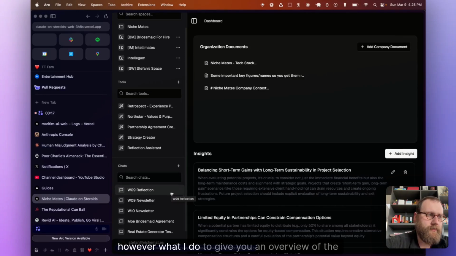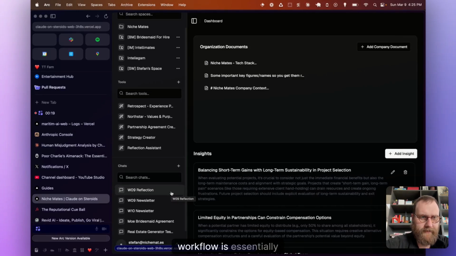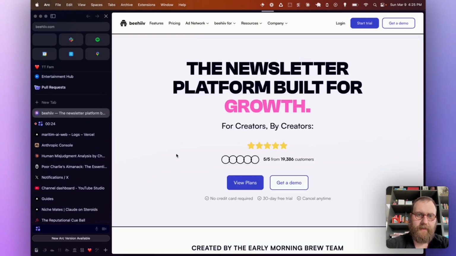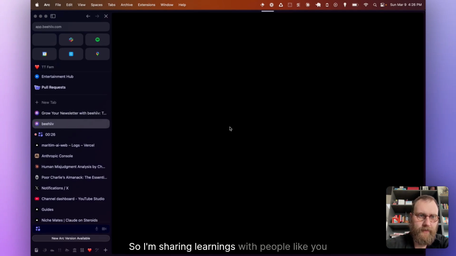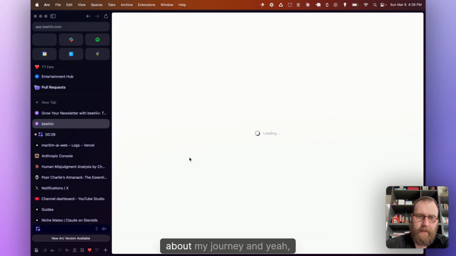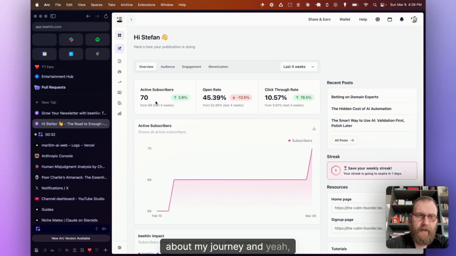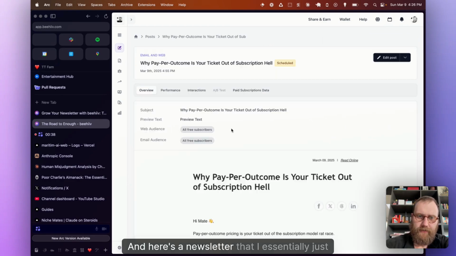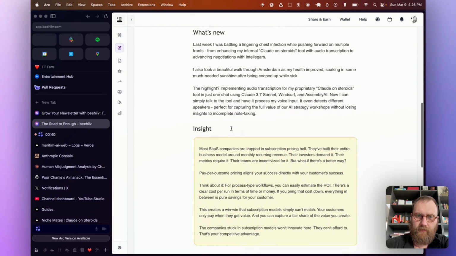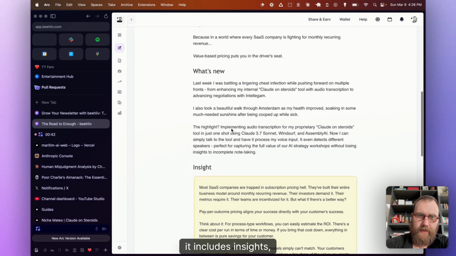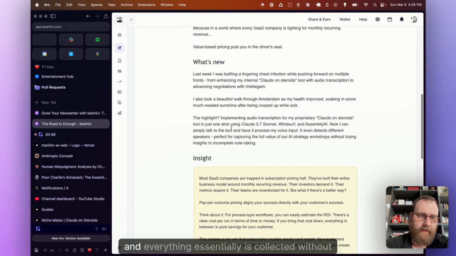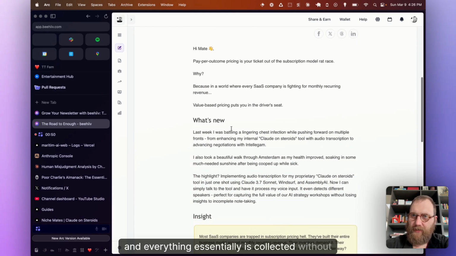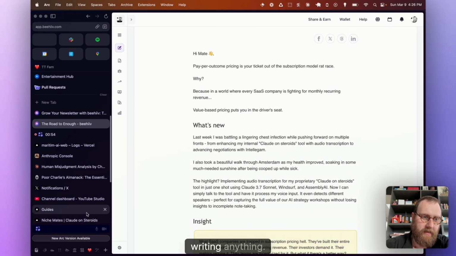However, what I do to give you an overview of the workflow is essentially my newsletter is a reflection type newsletter. So I'm sharing learnings with people like you about my journey and growing, building AI products. And here's a newsletter that I essentially just wrote. It includes insights, and everything essentially is collected without writing anything.